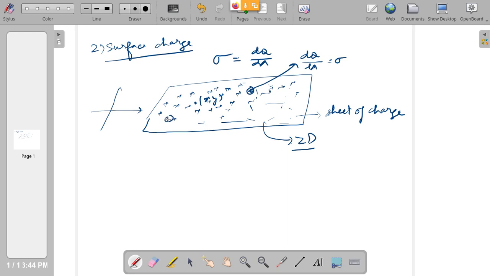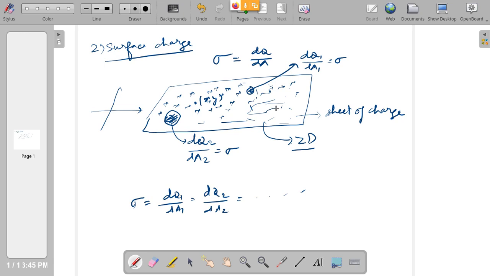Any other area you take, of any other size also, again measure the charge, some charge you may get, and some area. First you can give dq1 by dA1. Now since the charge is varying, you can give dq2 by dA2. Again what you get is sigma only. It is not sigma 1 and sigma 2. So sigma is equal to dq1 by dA1, it is also equal to dq2 by dA2, and so on and so forth.